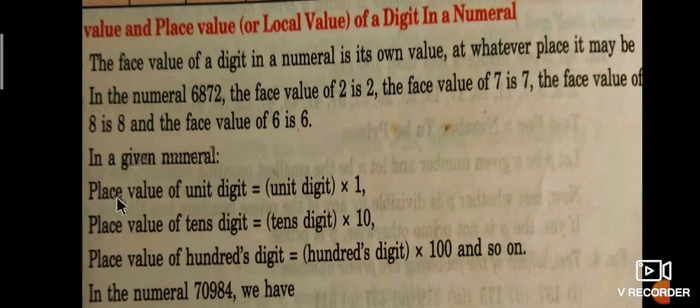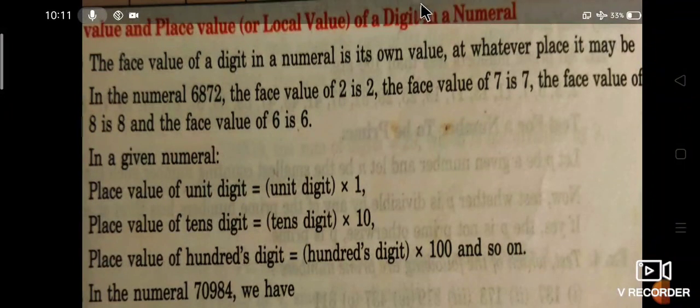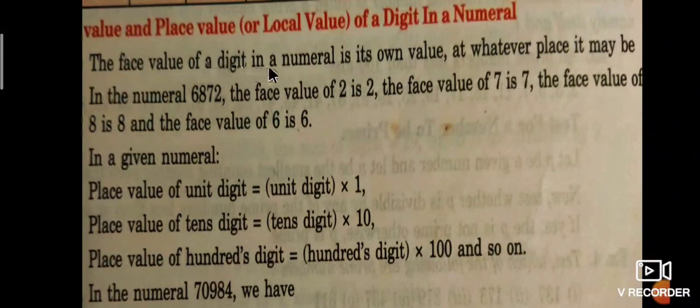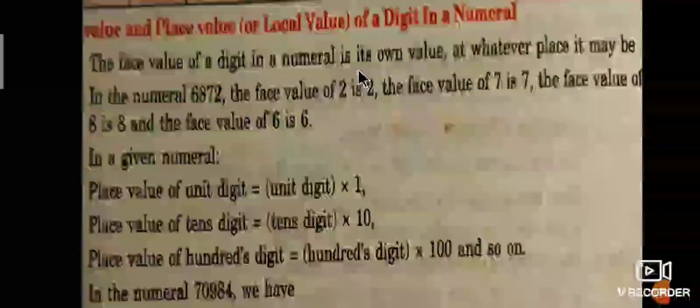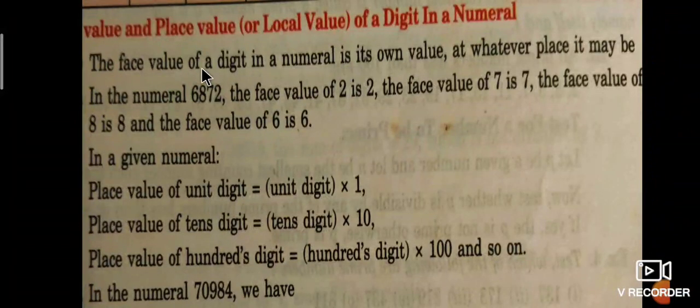Okay, in the given numeral, the place value of the unit digit is digit into 1, the place value of the tens digit is digit into 10, the place value of the hundreds digit is digit into 100. Like that, the place value will change everywhere, but the face value does not change anywhere, anytime or at any place. That is called face value. The face value of 6 is 6, 2 is 2, 7 is 7, 8 is 8. Like that, the face value cannot change.